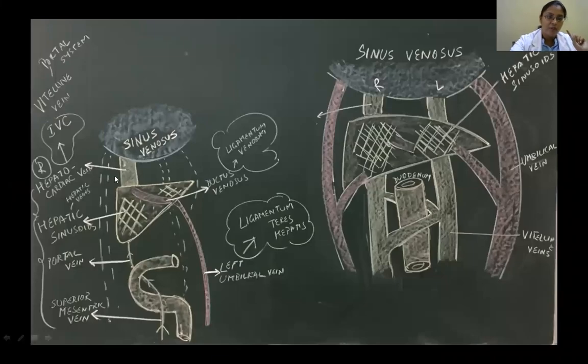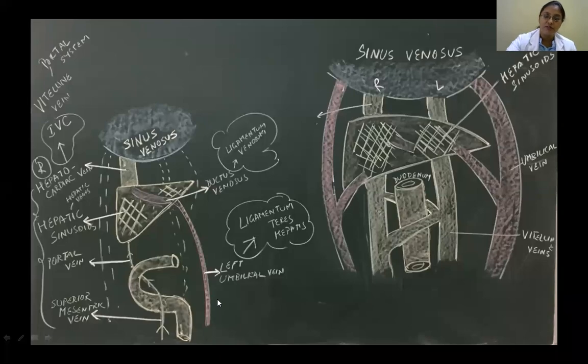So now see what happened. The right side is totally lost, and on the left side, whatever oxygenated blood is coming down, it's coming here, then here. Now in the liver, what do you have? It is all the blood from your GI tract. But what about the umbilical vein? It is bringing very important oxygenated blood. That oxygenated blood should not mix with the venous blood here. So it will bypass the hepatic sinusoids, form a ductus venosus, and join the future inferior vena cava. So this is the ductus venosus, and this is your umbilical vein.